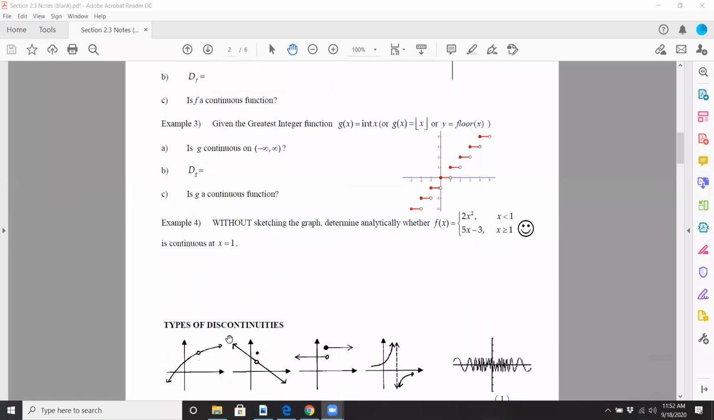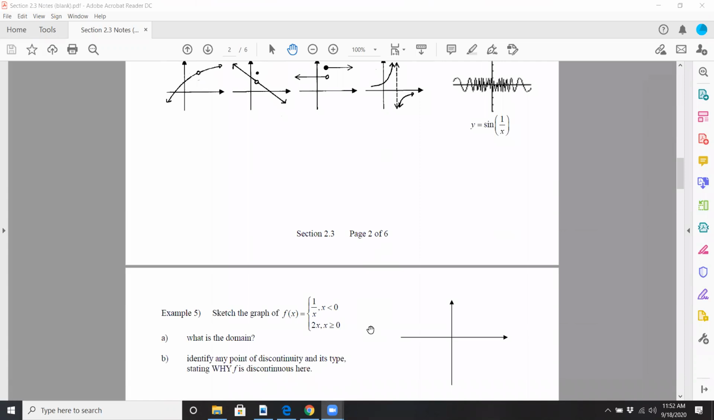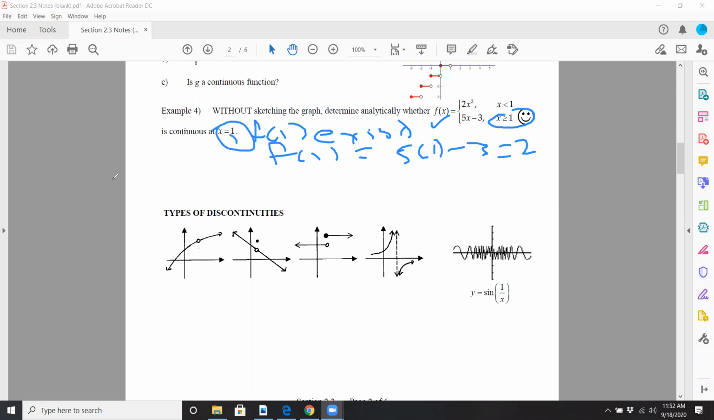Let's keep moving. Example 4, and then we're going to have a little discussion about these at the bottom here. Let's look at a piecewise function, and without sketching, then I'll sketch afterwards, determine analytically whether it's continuous at x equals 1. Does f of 1 exist? So is it defined? Well, of course it is. And what is it? You're going to use that expression. So we're good. That's condition 1.